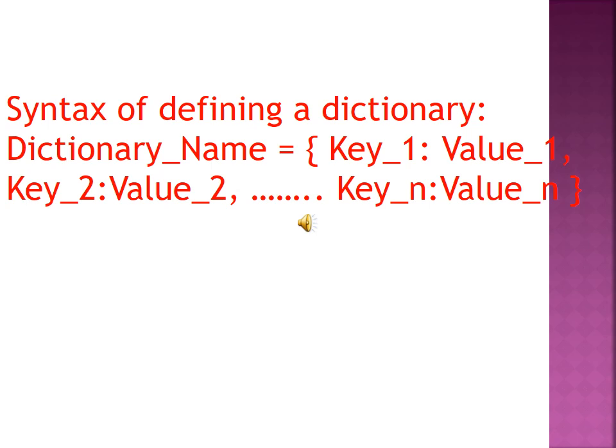Dictionary: first the dictionary name, then key 1 value 1, then key 2 value 2, up to as many values as needed, key n value n. Must use curly braces here. See the difference from tuples, sets and lists. Okay?